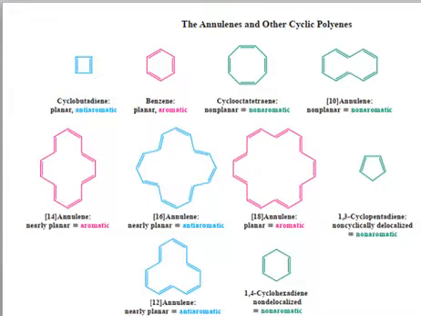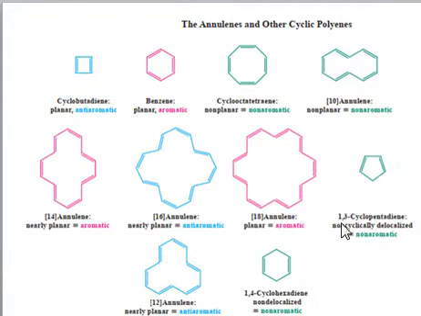Then we have the 18 annulene system. You can see it has 18 carbons inside the ring. The whole system is conjugated and cyclic. 18 is a 4n plus 2 system, because if you put n equal to 4, 4 into 4 is 16, plus 2 is 18. This system is also planar, cyclic, and conjugated, so all of the criteria for aromaticity are met. So 18 annulene is also an aromatic system.